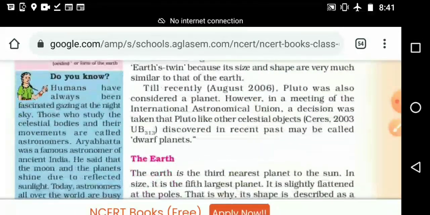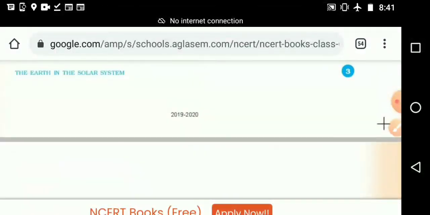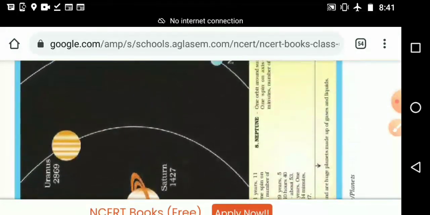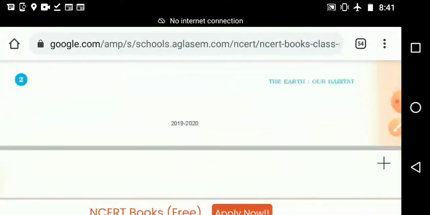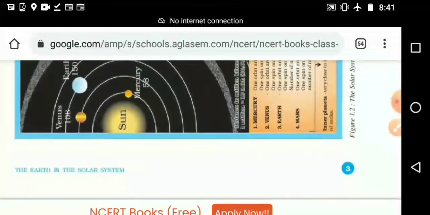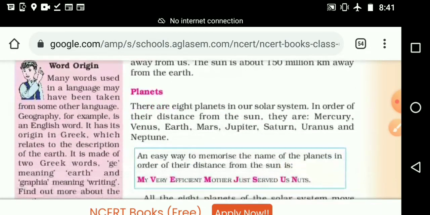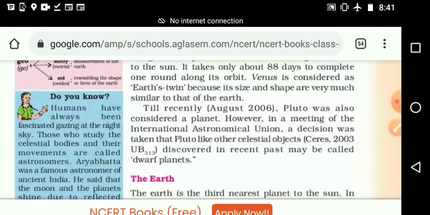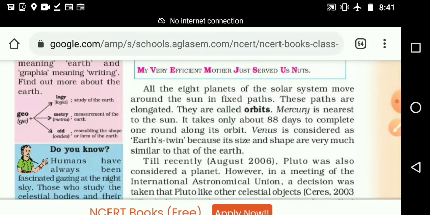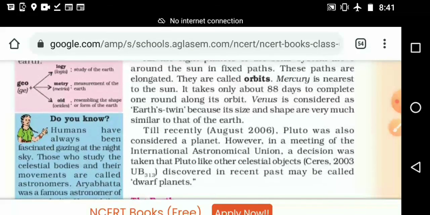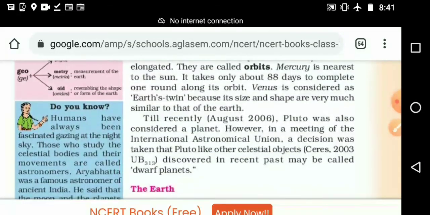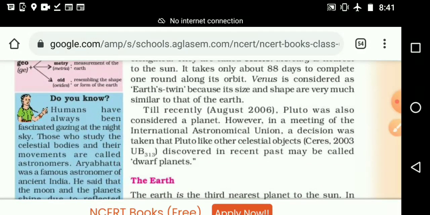So we are stopping here, and earth and other things we will study next day. We have seen what the solar system is, and what a satellite is. Again details will come about the Moon. Then we studied the sun and how far away it is from earth. Then we learned the names of the planets. Then last, the moving path of the planets is known as orbits. And up to 2006 there was one more planet. What was the name of that one? Pluto. Now it is not considered a full planet. Instead, we call it a dwarf planet. Why? It is very small.